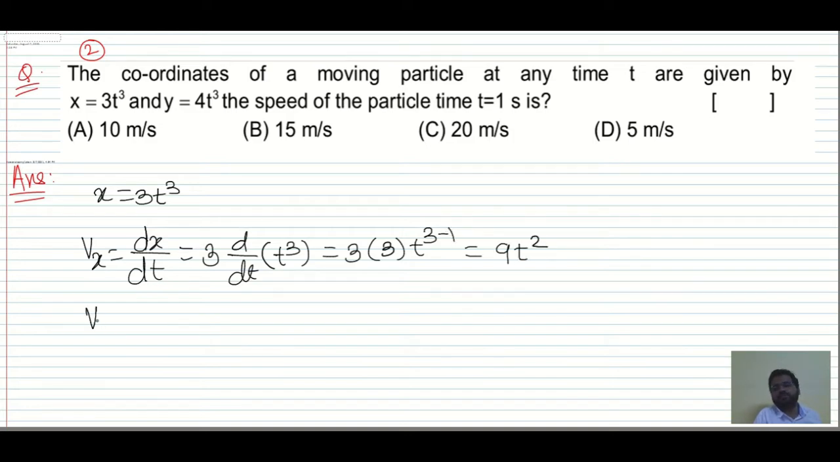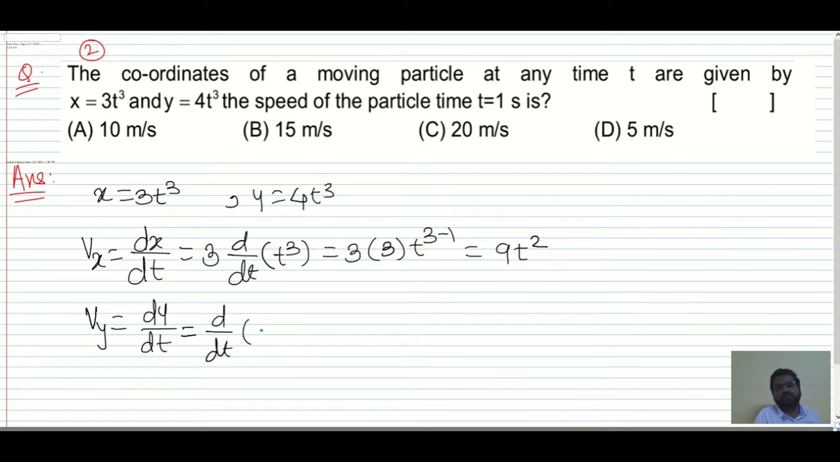Okay, no problem. What is the velocity in the y direction? Just differentiate the y coordinate with respect to time and you will get the velocity in the y direction. So same thing over here also. The y is given over here, and that is 4t cube. So d by dt of 4t cube, you will get 4 times 3 into t to the power 3 minus 1, that is 12t squared.